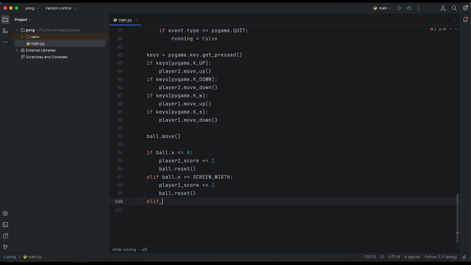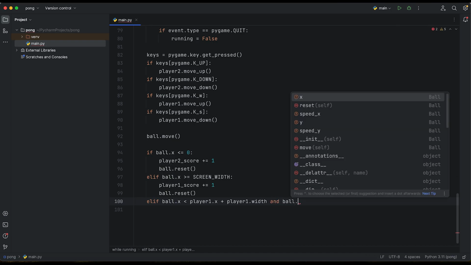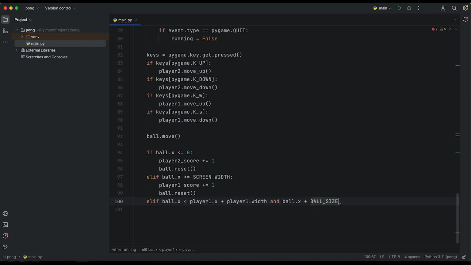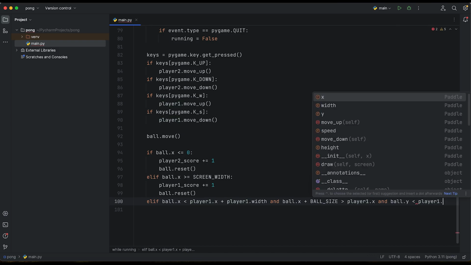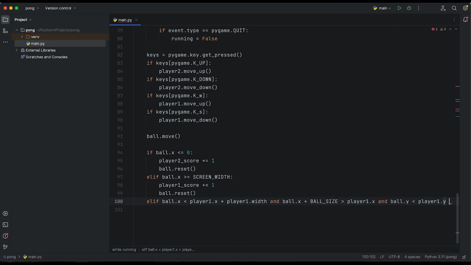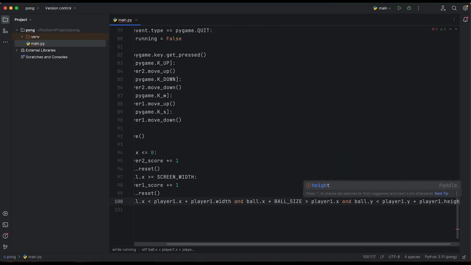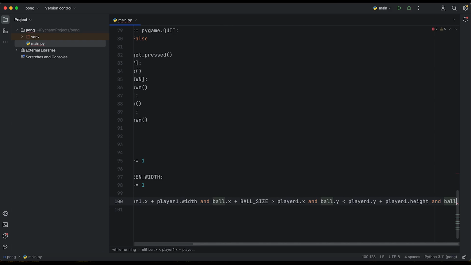Right now we are going to check if ball.x is smaller than player 1.x plus player 1 width, and ball.x plus ball size is equal from player 1.x, and ball.y is smaller than player 1.y plus player 1.height, and ball.y plus ball size